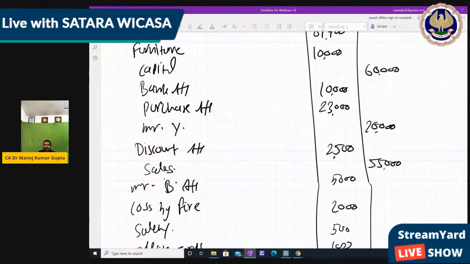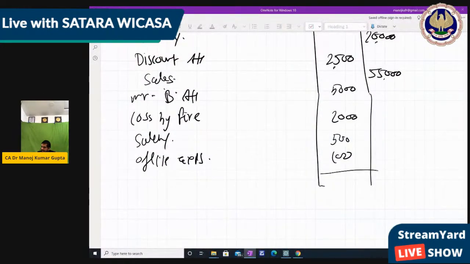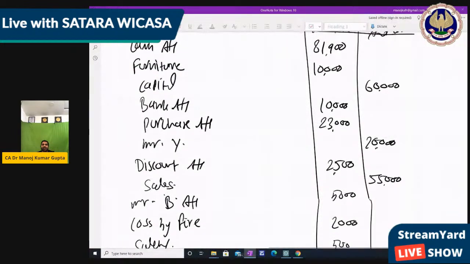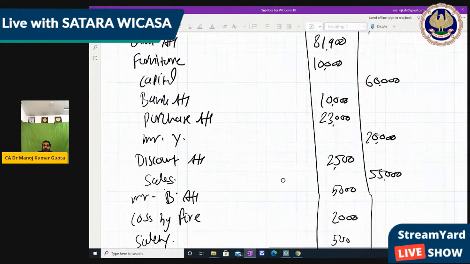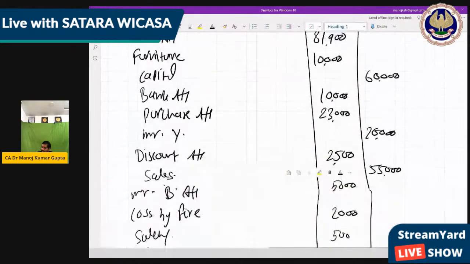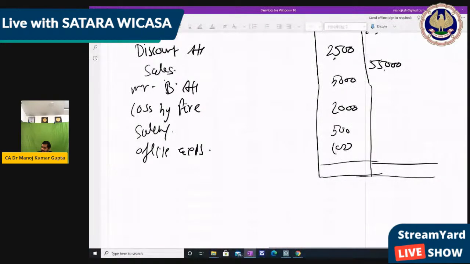Right. So now take the total of this trial balance so that we can identify whether it is tally or not. Because if we had given two effect properly, then it must be tally. There is no question of not tally. Right. So in the credit side, there are total of 1,35,000.